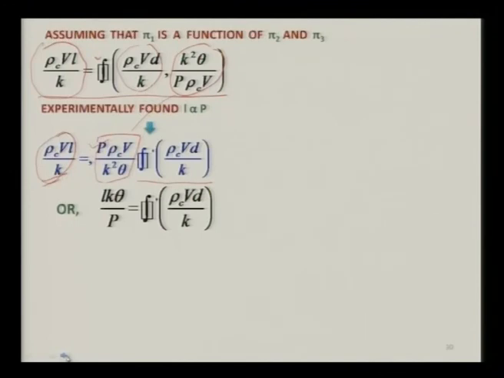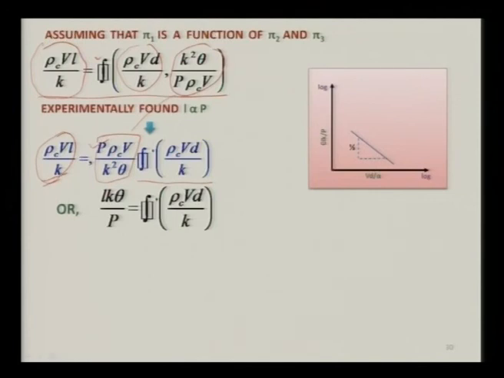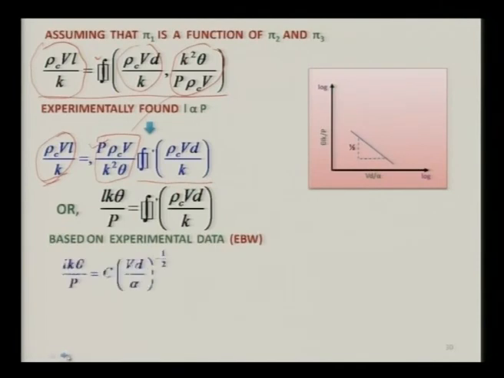So they have plotted the relationship between theta L k over p and v d over alpha, and based on experimental data of electron beam welding, they have found that L k theta over p is equal to c times v d over alpha raised to power minus 1 by 2,